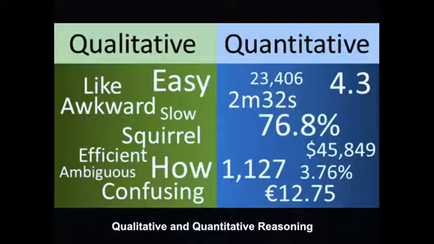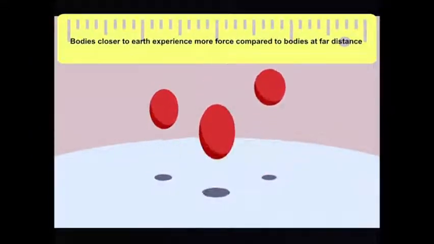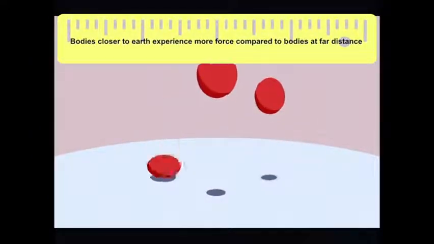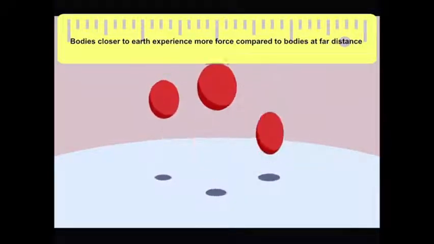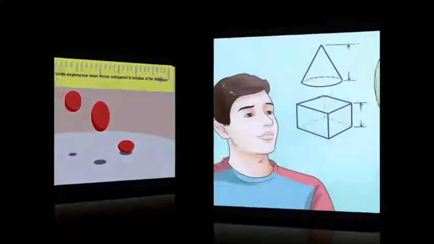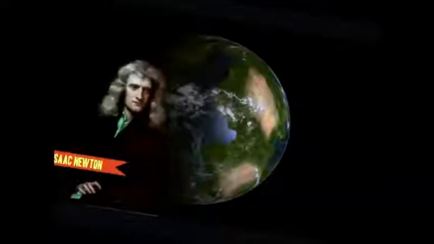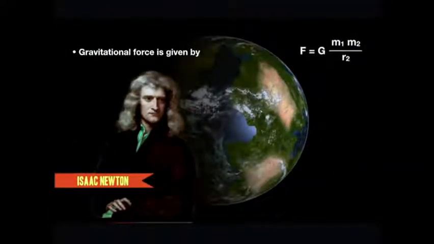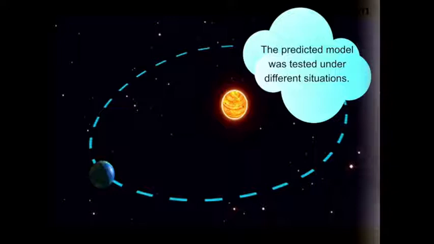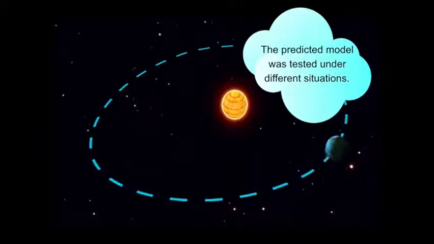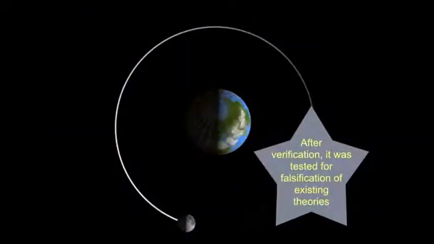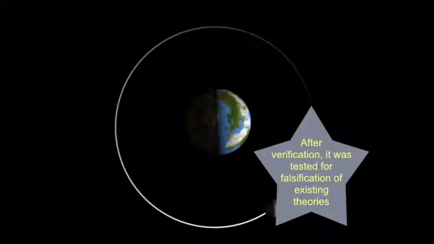He tried to qualitatively reason out the factors on which this force depends. He found that those bodies which are closer to the earth experience more force than the force which acts on bodies at a very far distance. So based on his idea, he gave the mathematical model for force as F equals G m1 m2 by r squared. Now the model which he had predicted was verified under different situations. He found that a similar force exists between the sun and the earth as well as between the earth and the moon. Now we have a term here called falsification of theories.